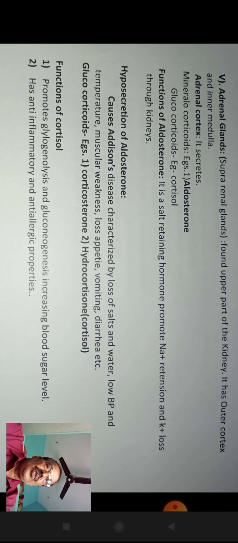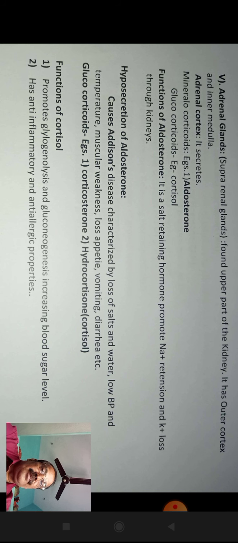Hyposecretion of aldosterone causes Addison's disease, characterized by loss of salts and water, low BP and temperature, muscular weakness, loss of appetite, vomiting, diarrhea, etc. The glucocorticoids, examples corticosterone and hydrocortisone or cortisol.